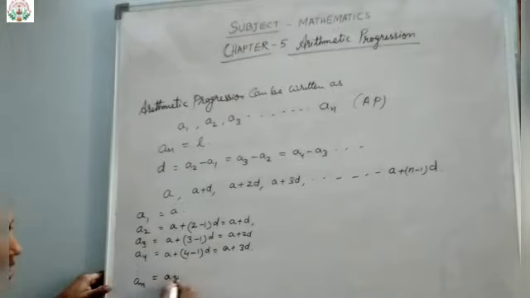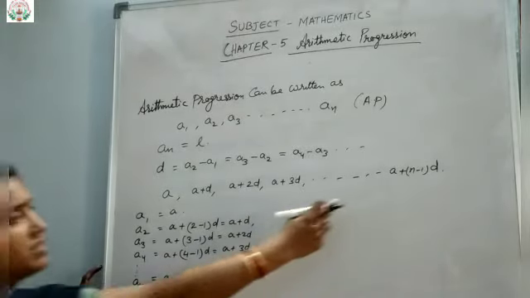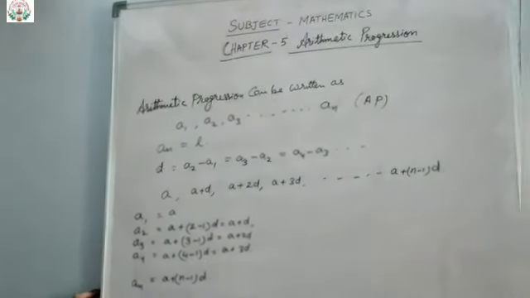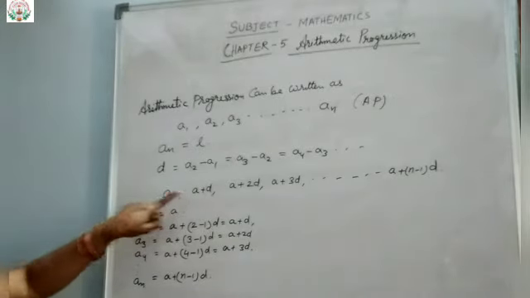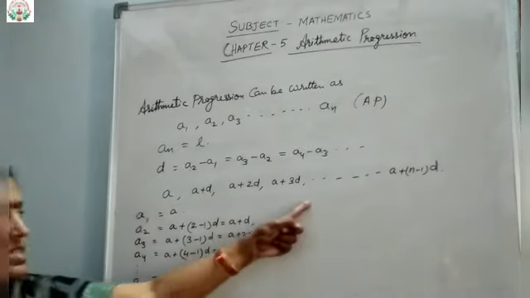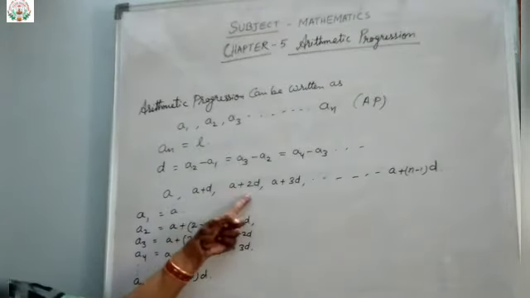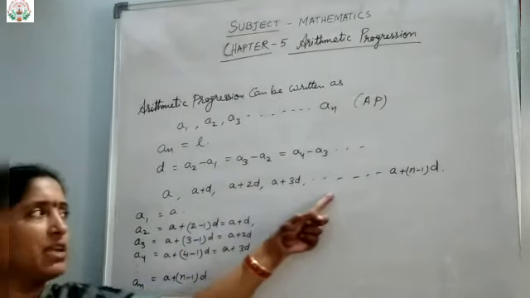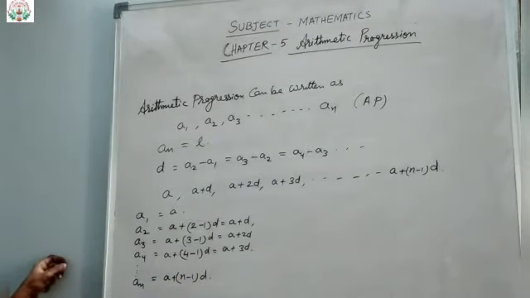A plus (n minus 1) into D. Clear? So that means this last term I got. Clear? So suppose an arithmetic progression, when the common difference D and the first term A are given, then we can find the nth term of the series in this way: that is A, A plus D, A plus 2D, A plus 3D, likewise till A plus (n minus 1) into D.